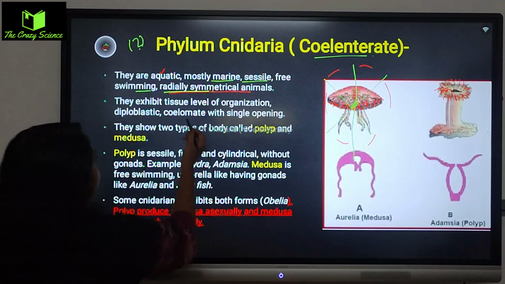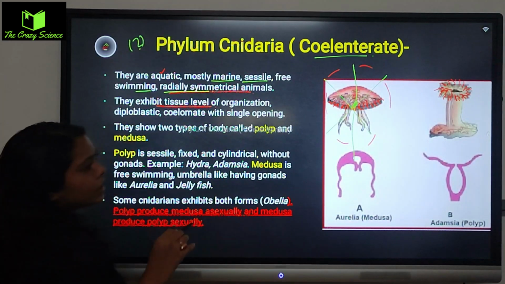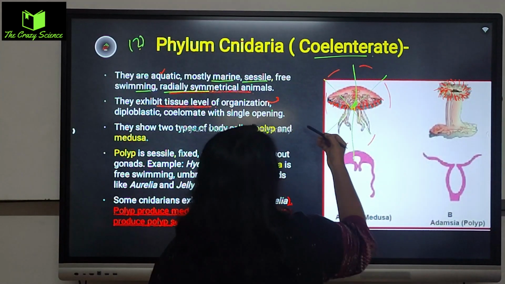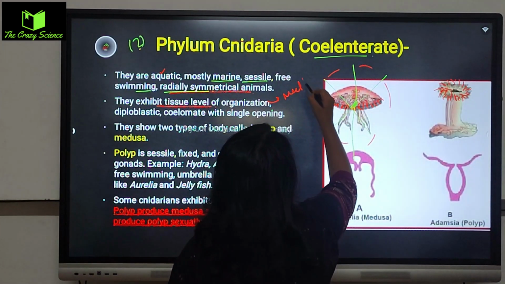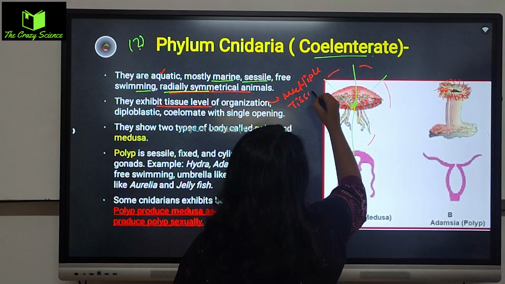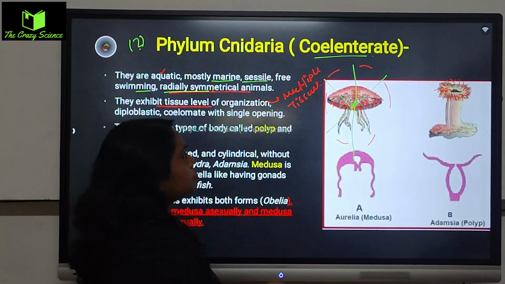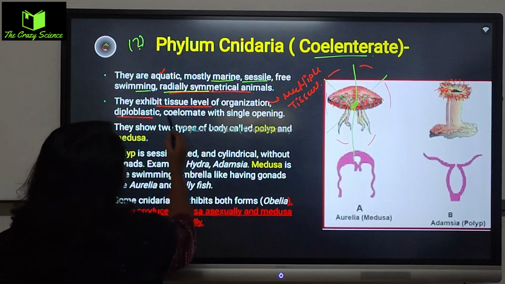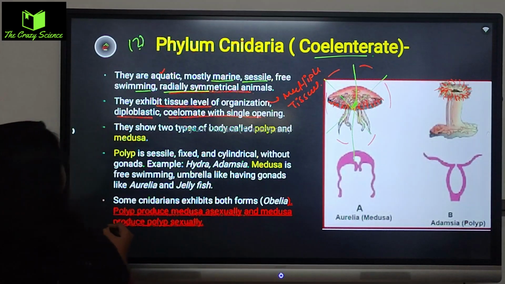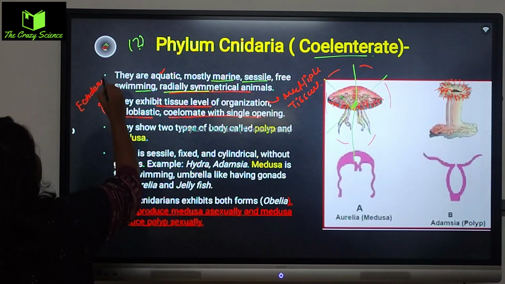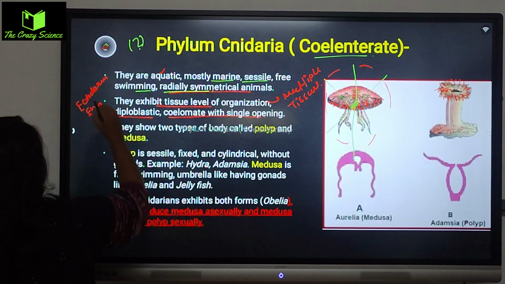All right, they exhibit the tissue level. I said we have studied the cellular level and the organ level, and here they have tissues, means multiple tissues will be organized in the body, and this is a diploblastic animal, coelomates with a single opening. So diploblastic means you will get to see the ectoderm and endoderm.